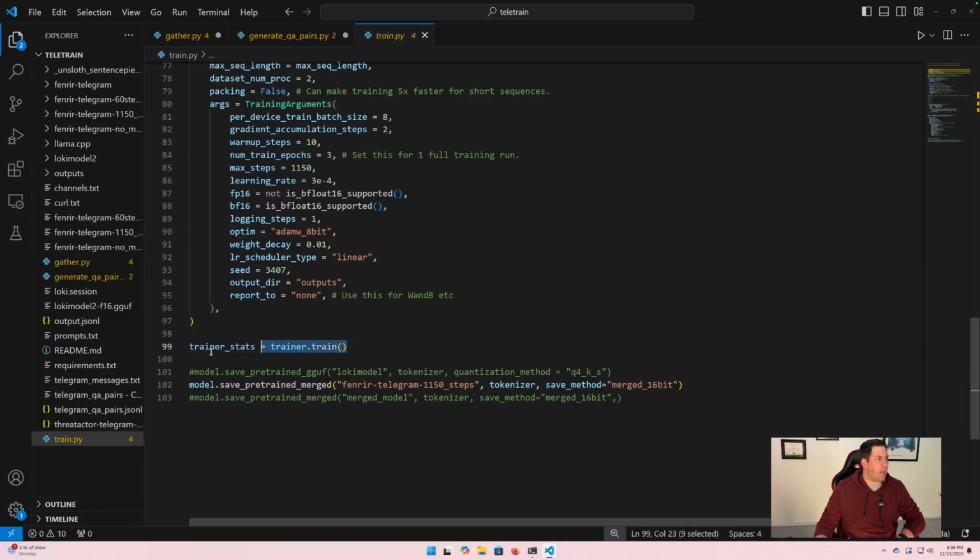And it's as easy as now just saying trainer.train. And this is a Hugging Face thing, this trainer. That's it. So it'll load our data set. It'll set some parameters for fine tuning like epoch and max steps and that kind of thing. And it will then train.